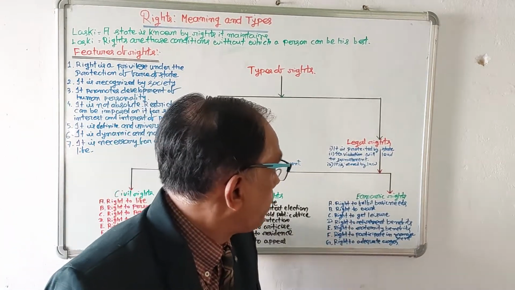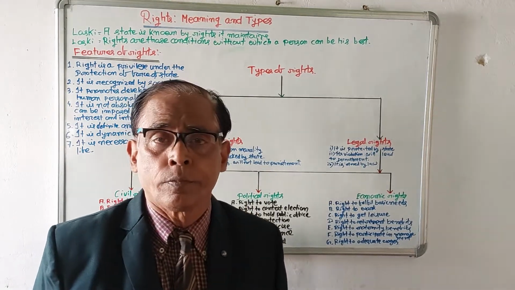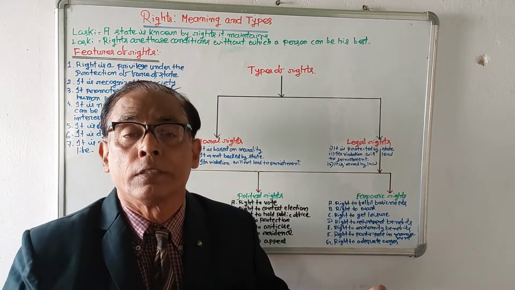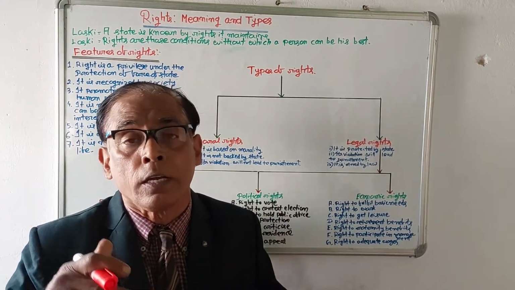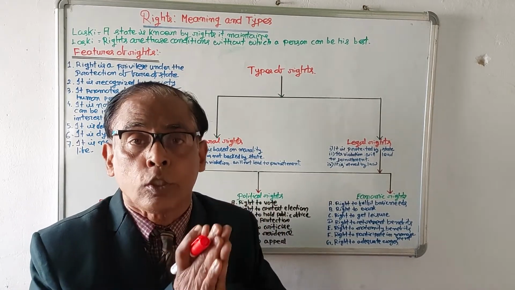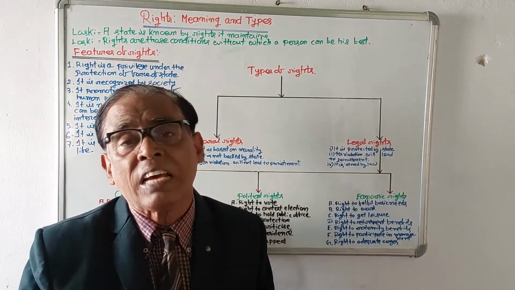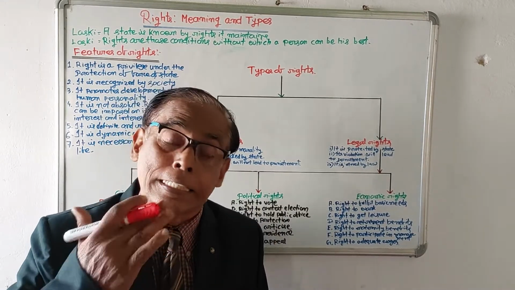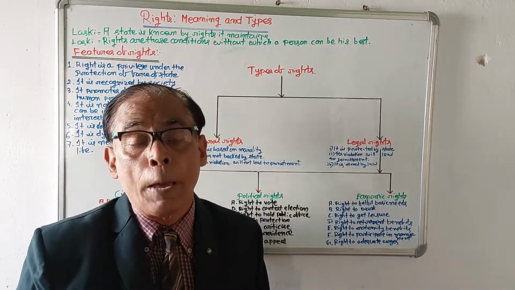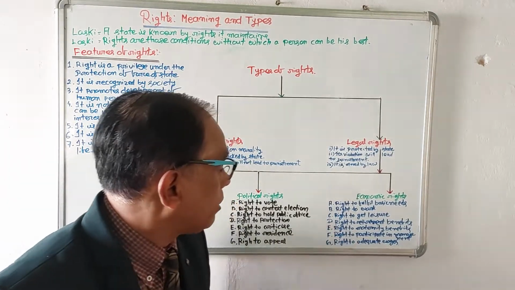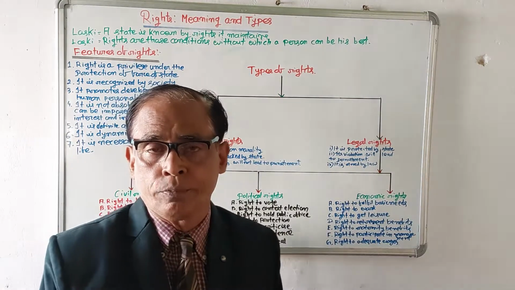Number 4, right to retirement benefits. Every person has the right to get his retirement benefits. If a person has worked for a longer period, he is entitled to gratuity, provident fund and all types of retiring benefits. So if these rights are violated, a citizen can appeal to the state and the state will come forward to help.